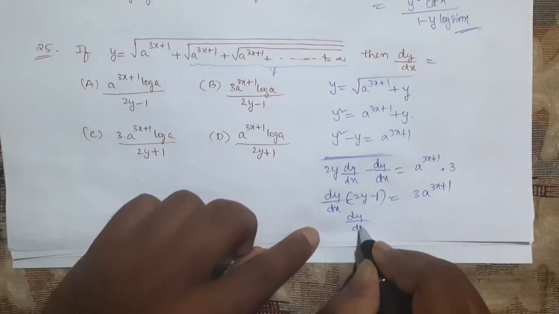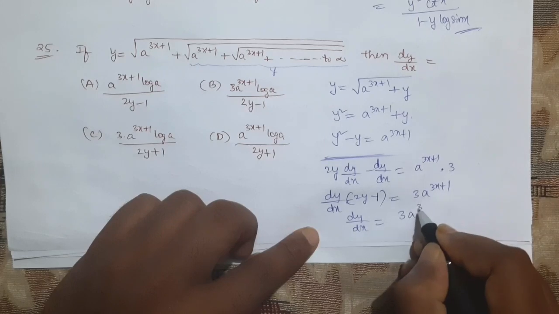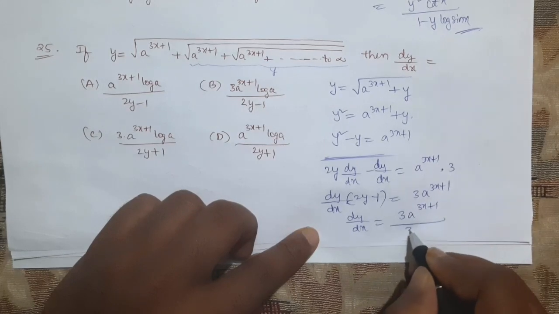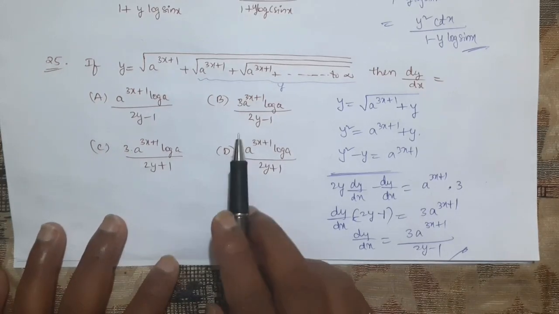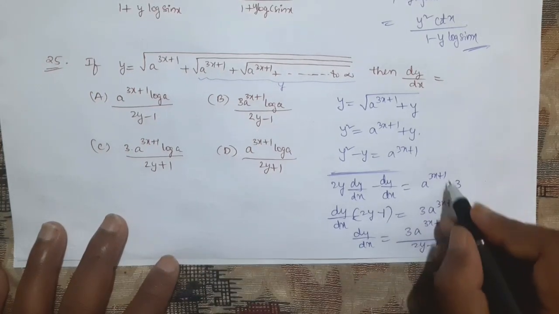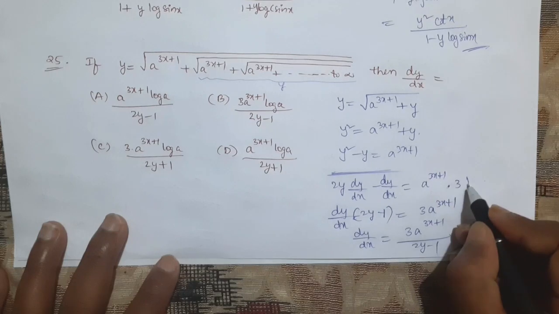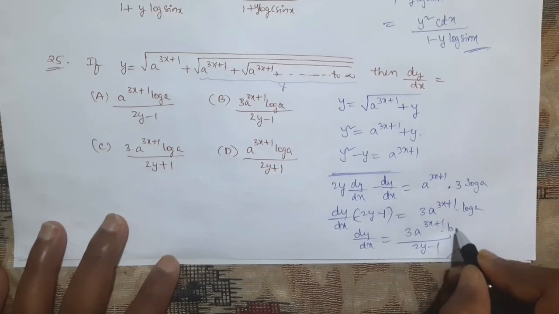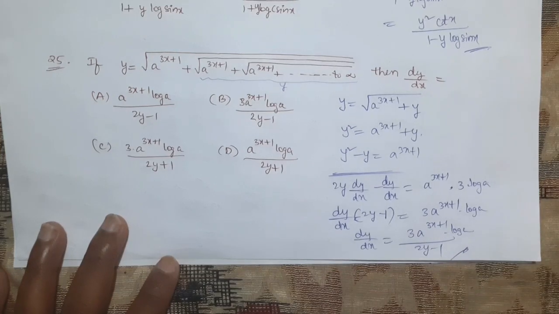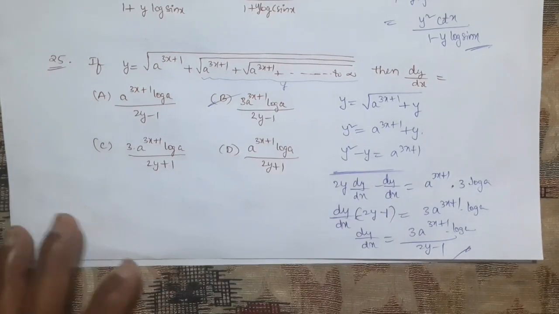So finally dy by dx, what you will get is 3a power 3x plus 1 divided by 2y minus 1. Sorry, a power x into log a, into log a. So this is also log a and this is also log a. So our option is option B.